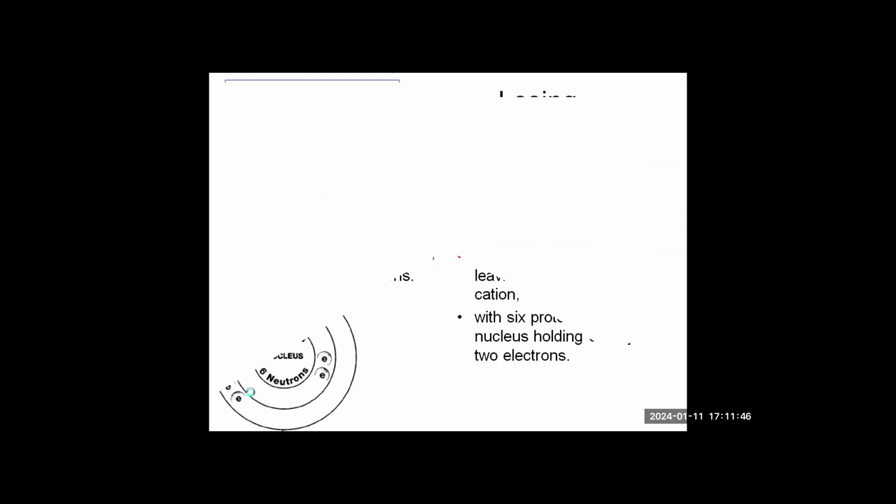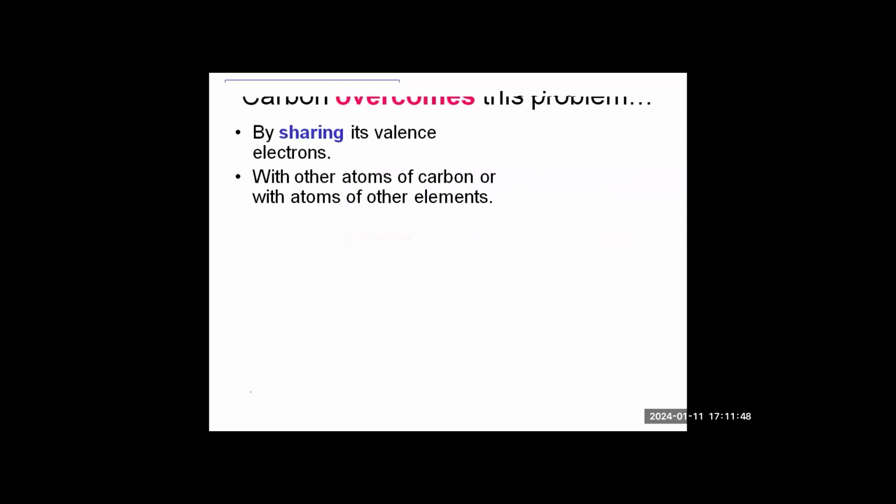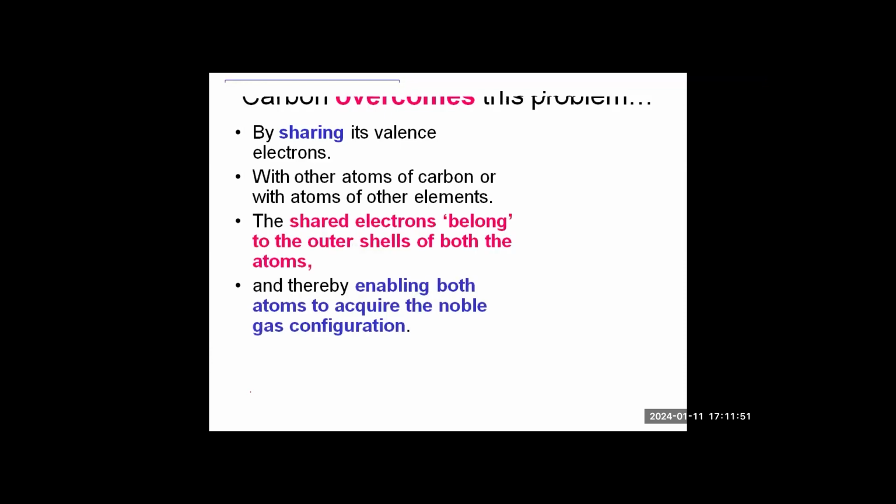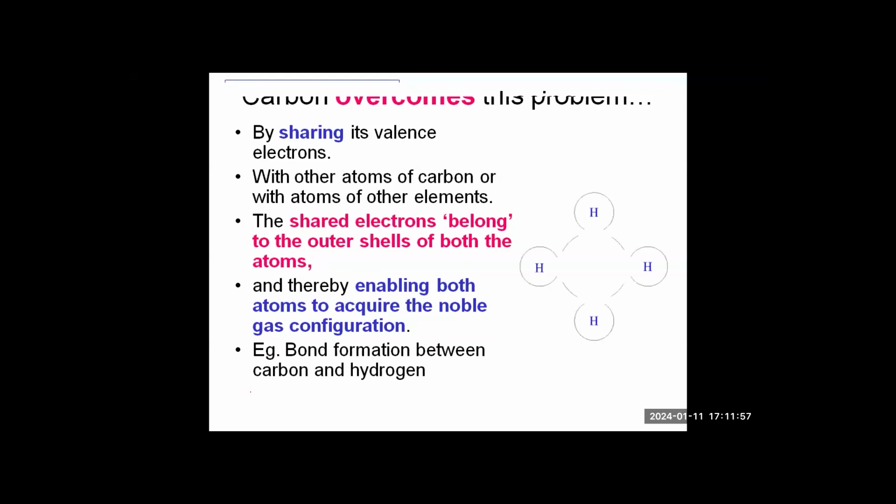Now, as I told you, the only way is sharing. So carbon can share electrons with a variety of elements, thereby creating a variety of compounds. The first common compound, the simplest one, is shown here on screen, CH4, that is methane. CH4 is the formula for this compound, methane. You can see here one carbon atom attached to 4 hydrogen atoms. So this is a covalent bond between carbon and hydrogen.